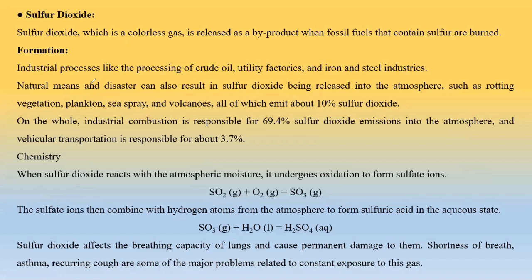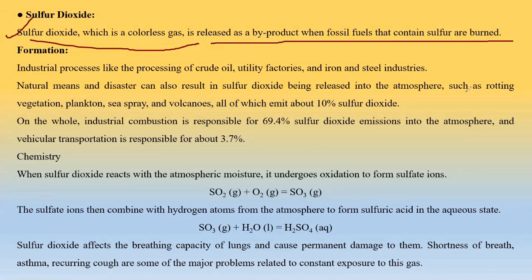Okay. So as we can see, sulfur dioxide is a colorless gas released as a byproduct when fossil fuels containing sulfur are burnt, right? Several fossil fuels contain sulfur, we know that very well. Now when these fossil fuels are burnt, what will happen? This sulfur dioxide will be formed, right? Basically sulfur in the presence of air reacts with oxygen to form sulfur dioxide. Okay, as simple as that.